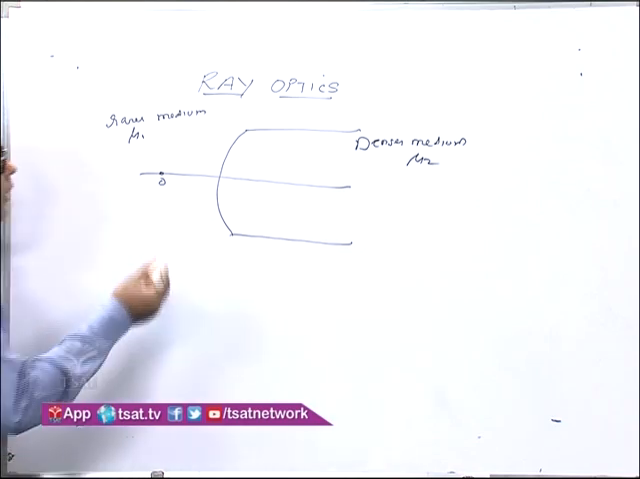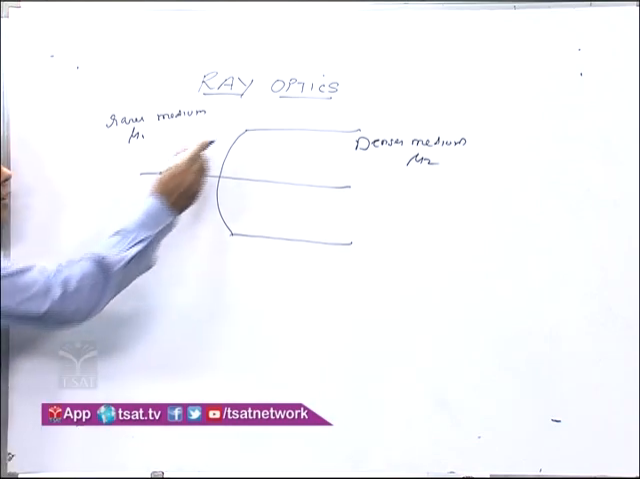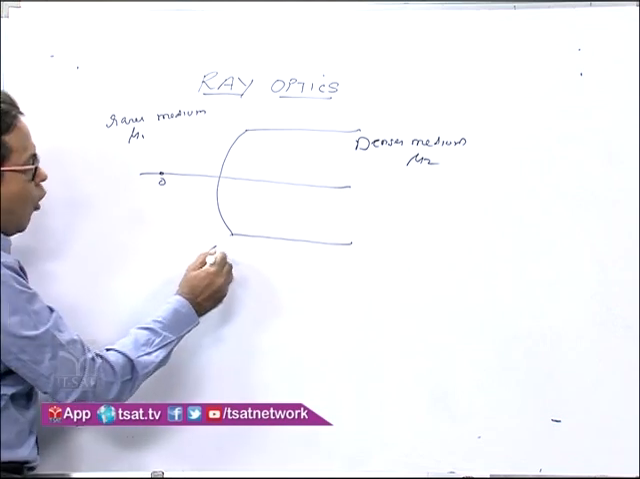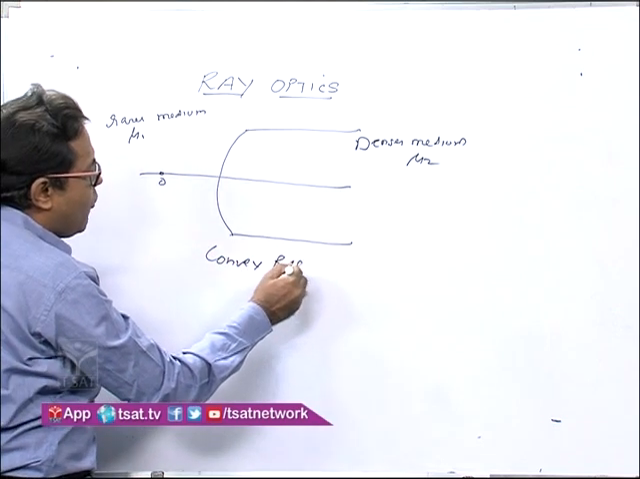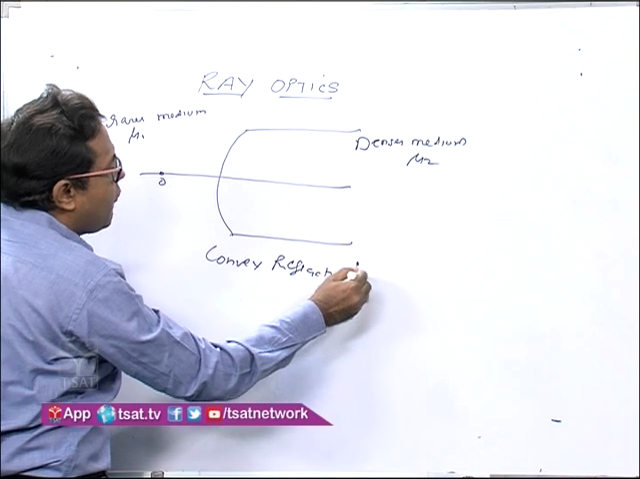Now the ray, if you see from the rarer medium part, this is bulging out, and therefore this is known as the convex refracting surface. This is known as the convex refracting surface.